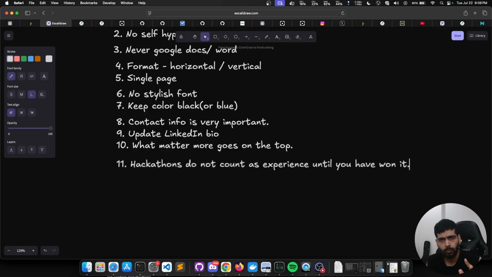The next point will be hackathons do not count as experience until you have won one, or you are in the top 3-4, or you have participated in more than 5 hackathons which are not organized by college. Participating in hackathons organized by college does not count.